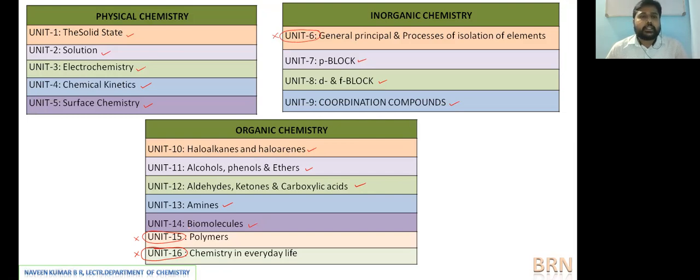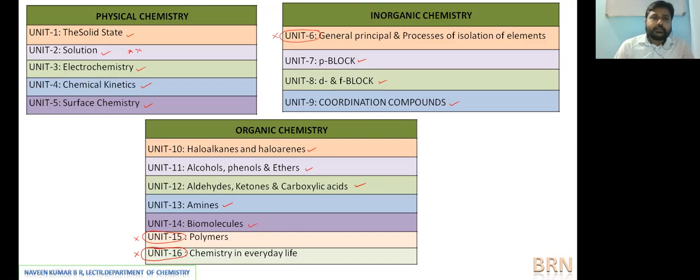Right. With this basic information of the NCERT syllabus overview, we'll go with understanding one of the important units of physical chemistry. I am starting this unit in the beginning because, with respect to physical chemistry in our board exam paper, the first 2 questions will be from this unit. 1 mark 2 questions will be from this unit.